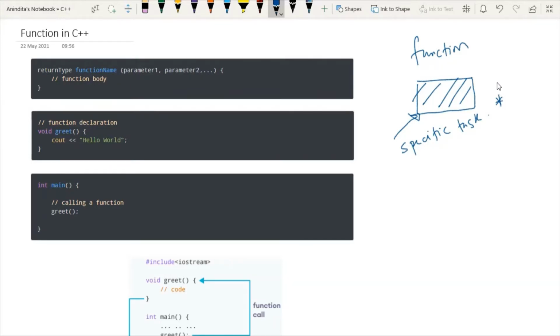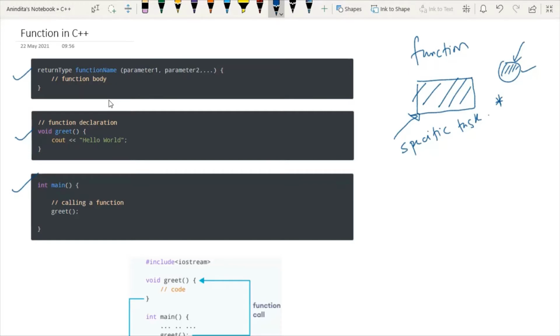Suppose we need to create a program to create a circle and color it. So we will create two functions. The first function will draw the circle and the second function will be used to color this circle. At that point of time we need two functions. But today we have to understand what are the different syntaxes available while defining any function in C++.